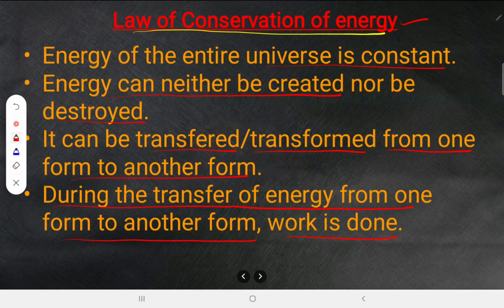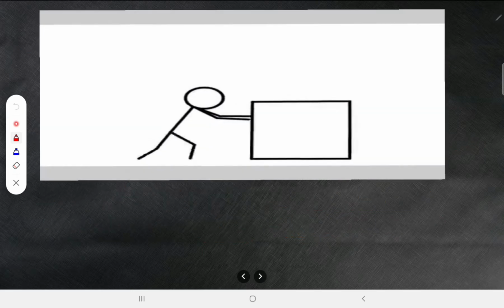Whenever we are talking about the law of conservation of energy, people will give the second point and third point, and they skip the first and fourth point. Immediately they say energy can neither be created nor be destroyed. It can be transferred or transformed from one form to another form, and they leave the first point. So it is neither created nor destroyed means it is going to be constant. So that's why the energy of the entire universe is constant. And during the transfer of energy from one form to another form, work is done. I will show you that. All right. Let us take these examples.